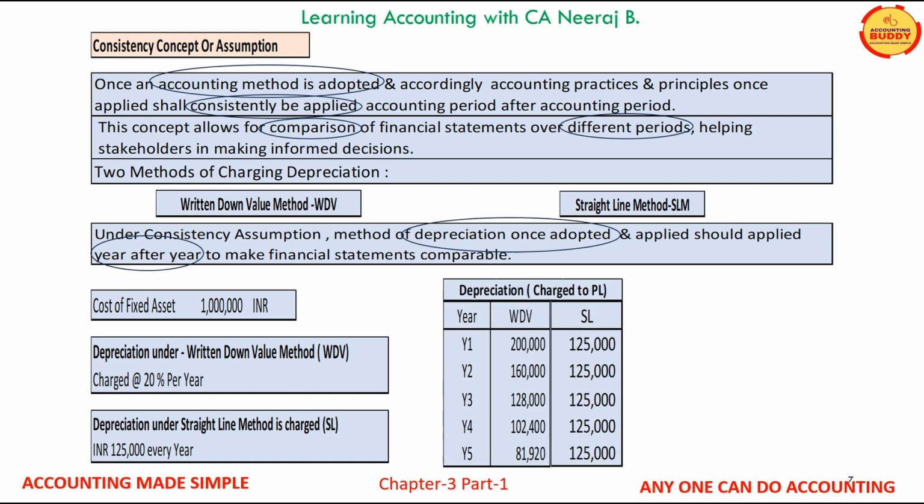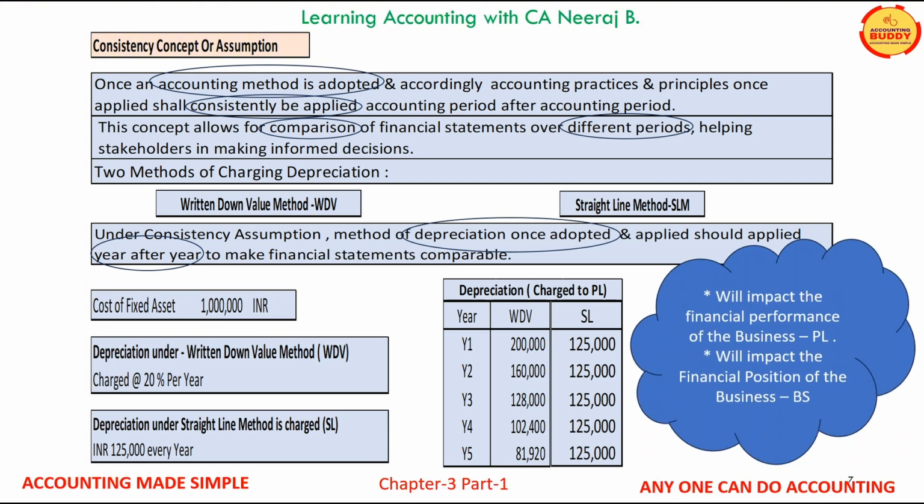Now, depending upon the method of depreciation adopted, the depreciation will be charged year after year. I'm sure we understand now why consistency in accounting is essential. It impacts the business performance and business financial position. We will learn in detail about fixed assets, depreciation, and their impact on the financial statements in our subsequent chapters.